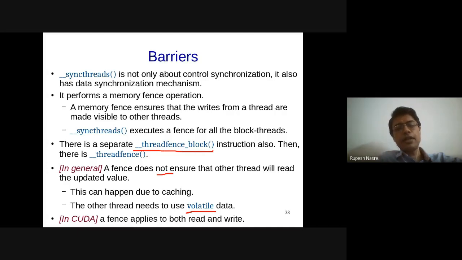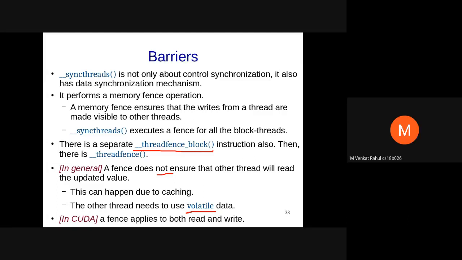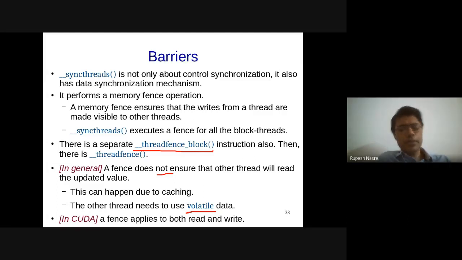So you cannot guarantee how the protocol is going to work. When we are dealing with cooperative synchronization, it almost always requires cooperation across all the parties. And in this case also, it is going to be required of the other thread in general. Right? It so happens that in some cases, just because of the caching effects, you might see that, okay, I am getting the updated value, but there is no such guarantee.